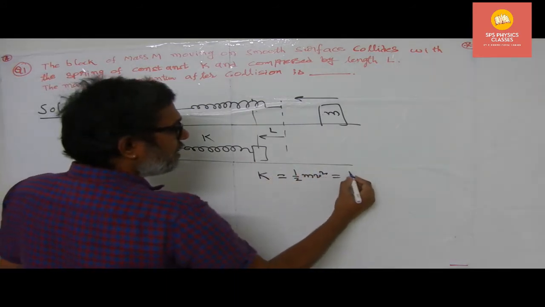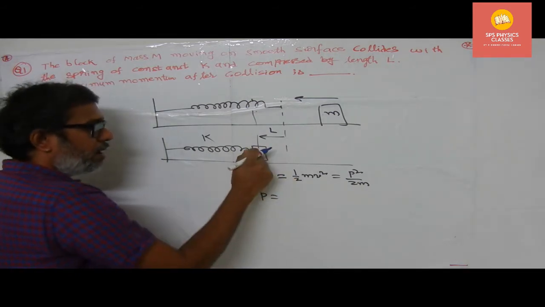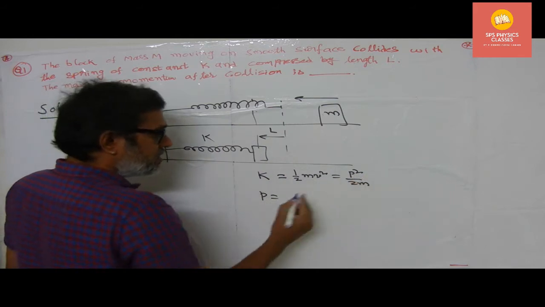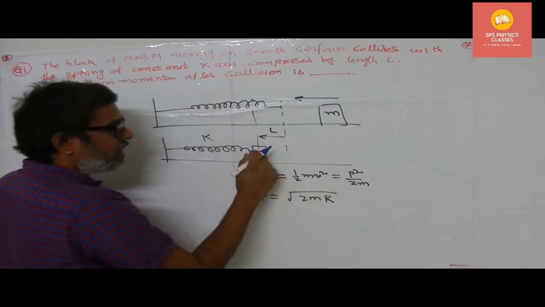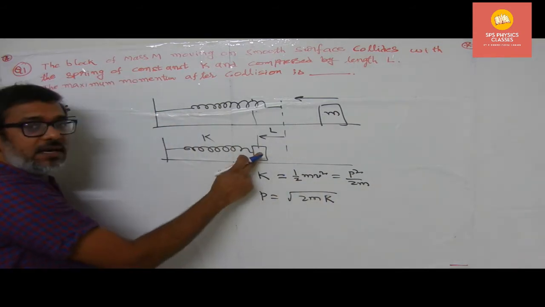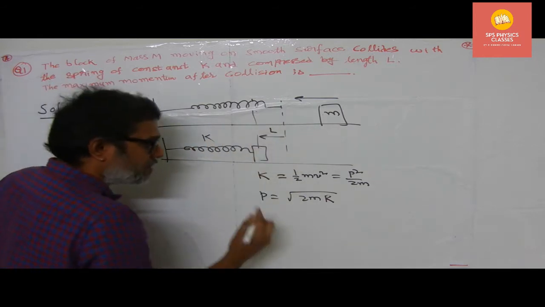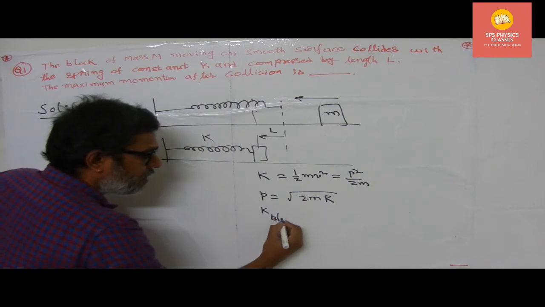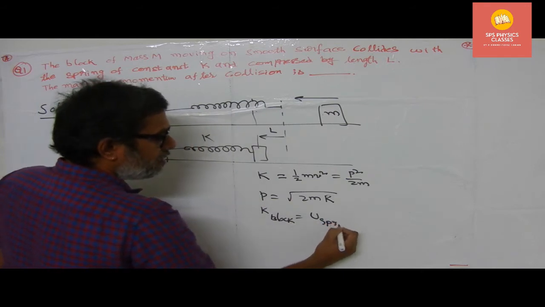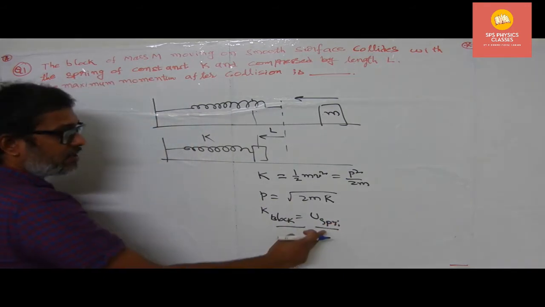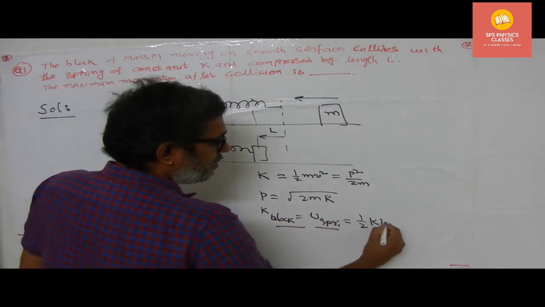But this value we can write as p square by 2m. Therefore, the momentum of the block after completion of the collision will be given by root of 2m into K. The way to find out the kinetic energy of the block: just as I said, from the law of conservation of energy, the block receives the total potential energy from the spring. Therefore, K of the block is equal to what, you write down now? U of the spring. So in this particular case, upon substitution, what is the potential energy of the spring?